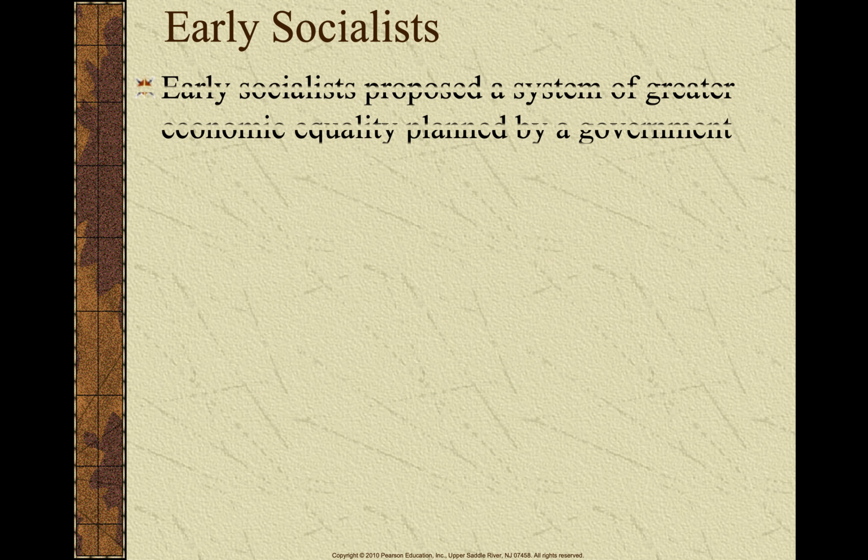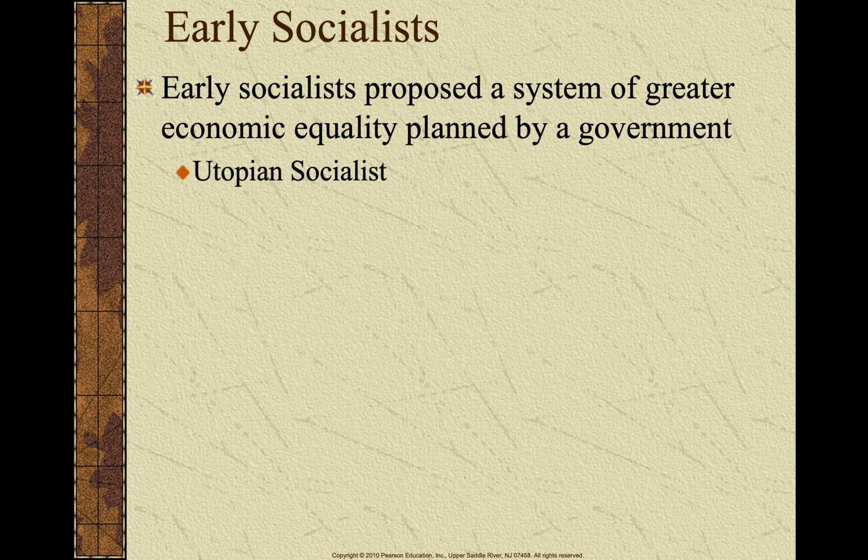Let's talk about some of the early socialists. Okay, so what the early socialists proposed was a system of greater economic equality, planned by the government. And we're going to see lots of different types of socialists that you don't really need to remember. What you need to understand is socialism in the context of the Industrial Revolution, and how this is a response to capitalism and the Industrial Revolution and the different ideas.